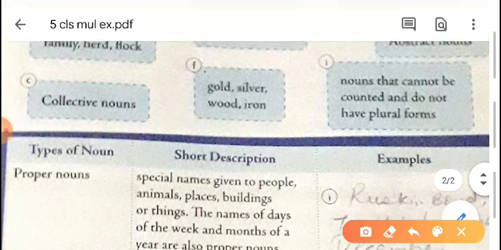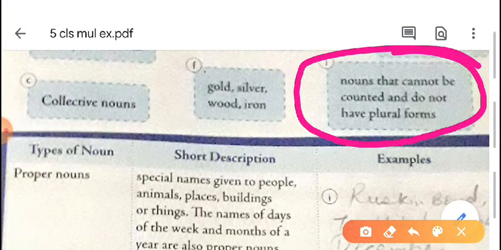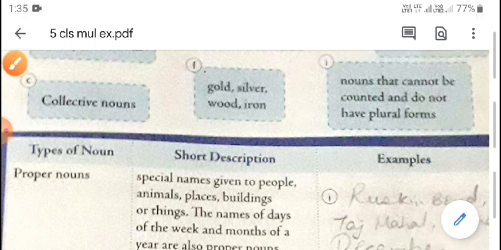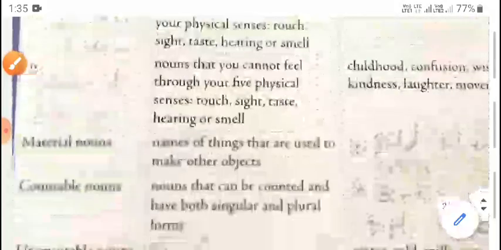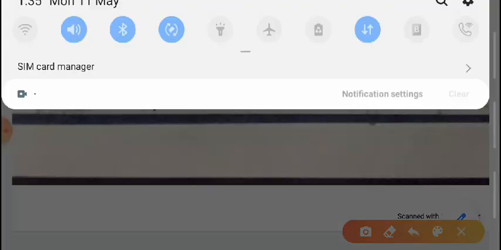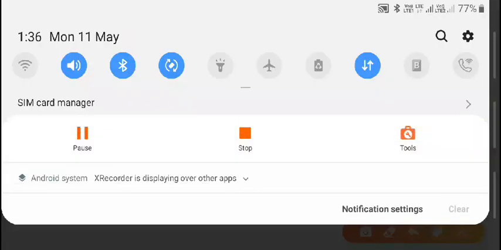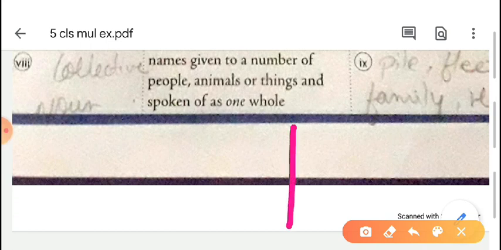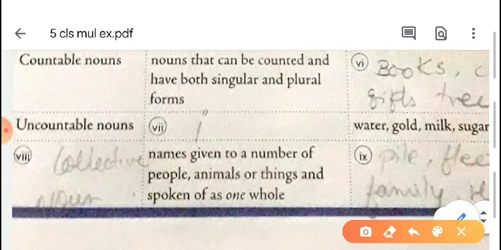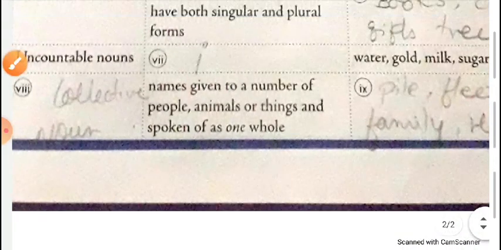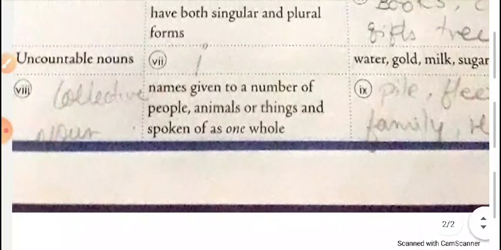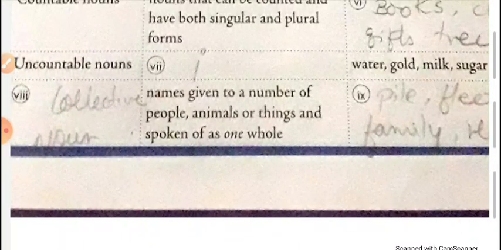Nouns that cannot be counted and do not have plural forms. So this is number I. That particular I we have to write here.